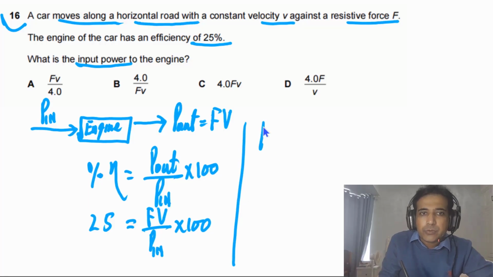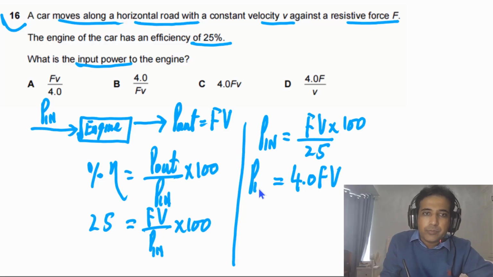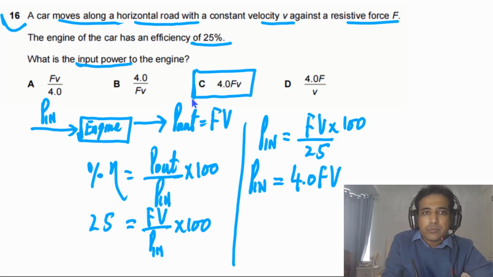For this question we need to calculate P in, the input power. So this will be equal to Fv multiplied by 100 divided by 25. If we solve this one, we will get 4.0 F times v. So this is the input power to the engine. So the answer for this question has to be C.